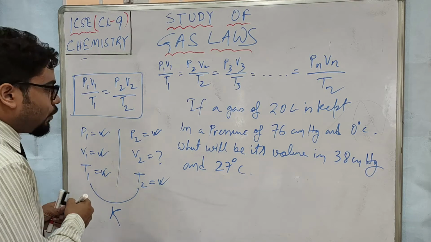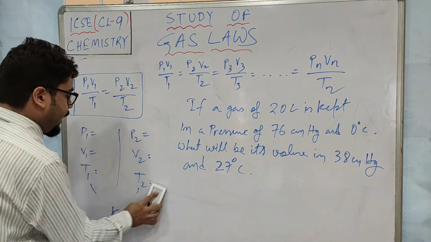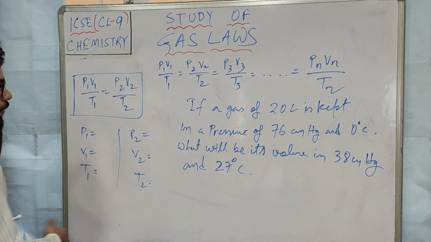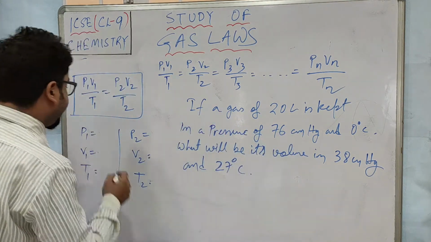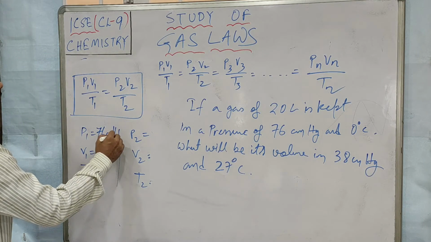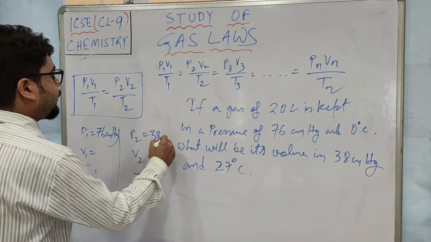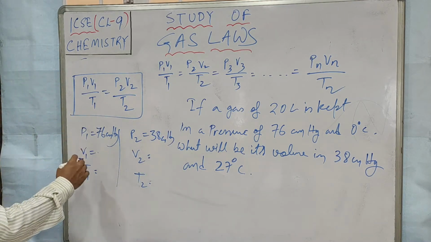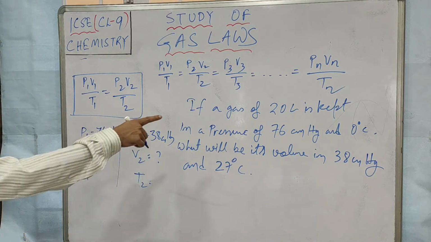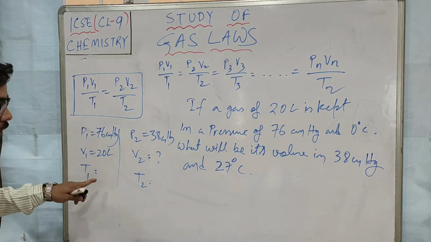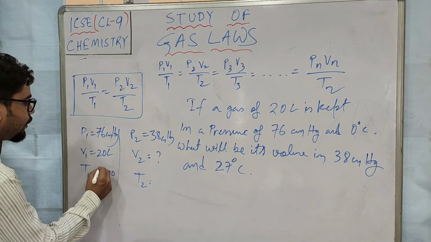What you have to do is solve this problem as follows. First you have to write P1 V1 T1 and P2 V2 T2. See, your P1 is given, how much, children? 76 centimeter Hg. So P1 is 76 centimeter Hg. Your P2 is also given, that is 38 centimeter of Hg. V1 is given, 20 liter. V2 you have to calculate. T1 is given how much? 0 degree Celsius. But we cannot put 0 here. What we have to put? We have to put 273 plus 0 Kelvin.